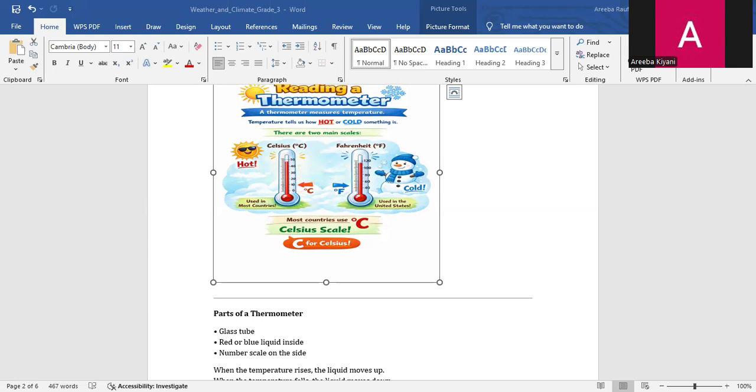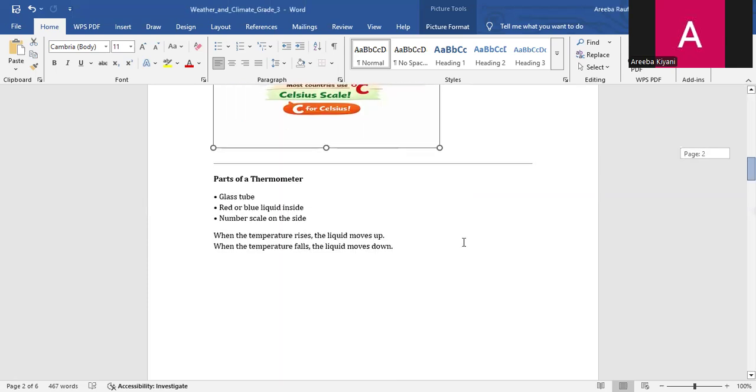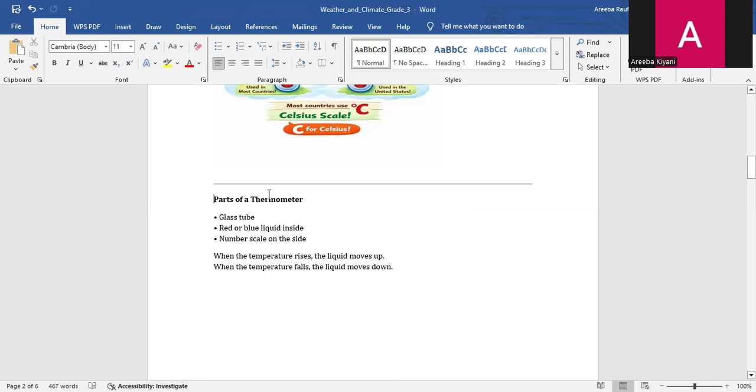Parts of thermometers. We have three parts. First is the glass tube, then the red or blue liquid inside the thermometer, and number scales on the side. When the temperature rises, the liquid moves up, and when the temperature falls, the liquid moves down. I will show you further detail.